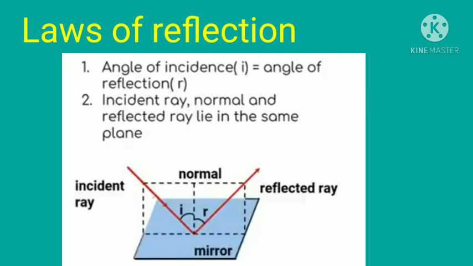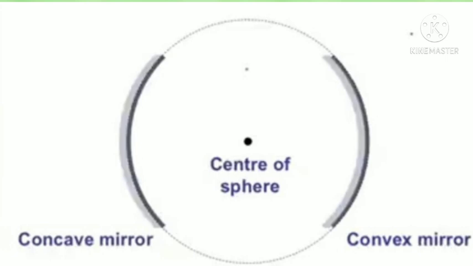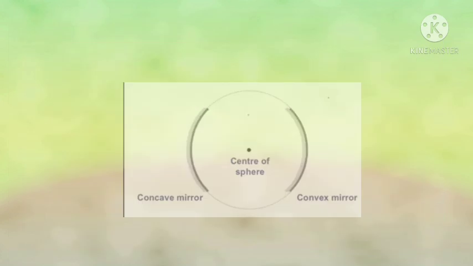Here we are going to discuss some special types of mirrors called spherical mirrors. A spherical mirror is a reflecting surface which forms part of a hollow sphere. There are two types of mirrors. Concave mirror. A concave mirror is a spherical mirror in which the outer bulged surface is silvered and the reflection of light takes place from the inner hollow surface. Second one, convex mirror. It is a spherical mirror in which the inner hollow surface is silvered and the reflection of light takes place from the outer bulged surface.